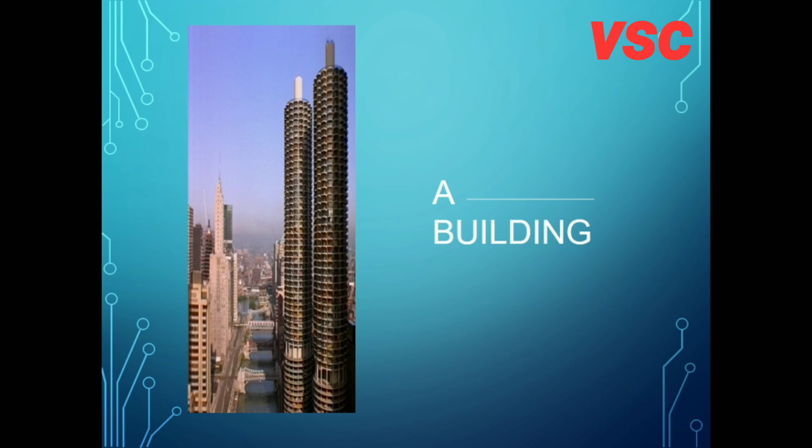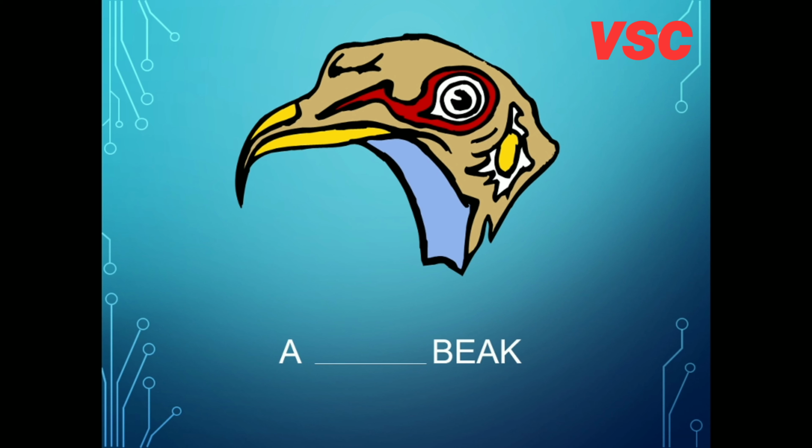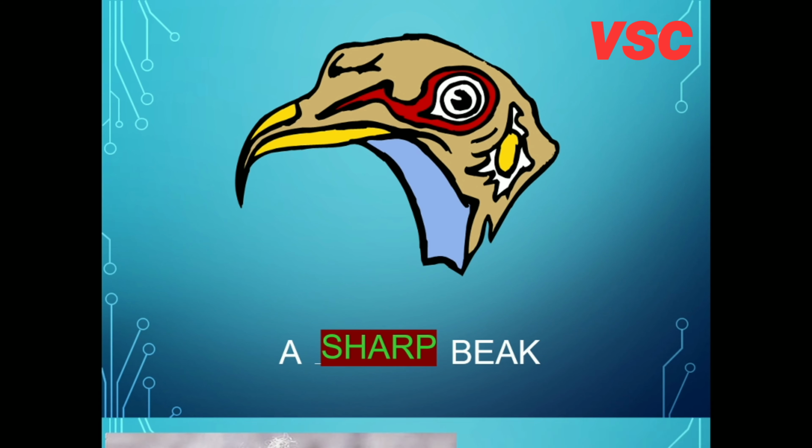Next is a building. A tall building we can say. So here tall is a describing word. A tree. We can use any describing word. A green tree. So here green is a describing word or adjective. A tall tree we can say. Tall is also a describing word. A big tree. Big is also a describing word. Next is a beak, or we can say a sharp beak. So here also sharp is a describing word.